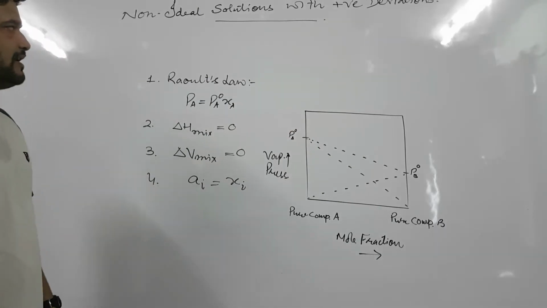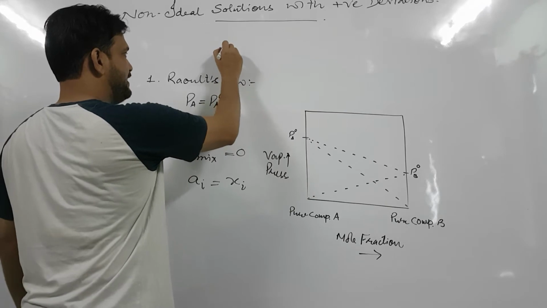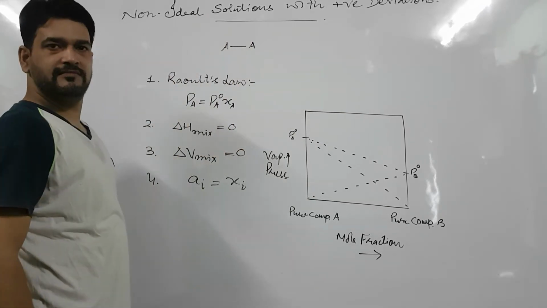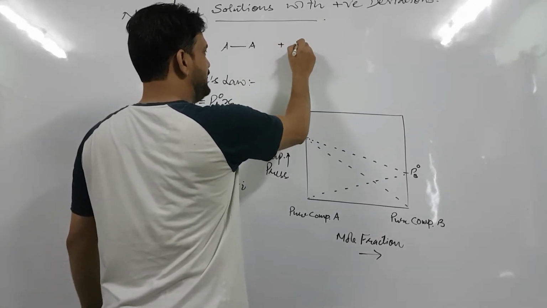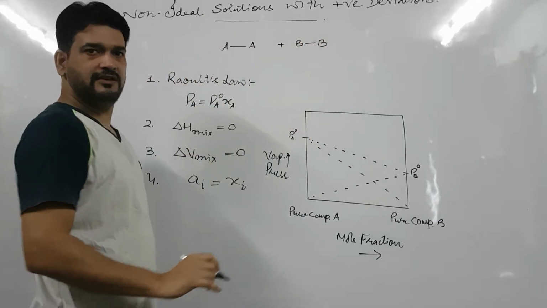Suppose there is a component A which has AA interactions, and we add a component B which has BB interactions.